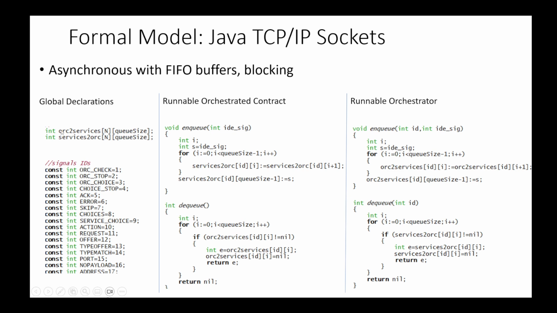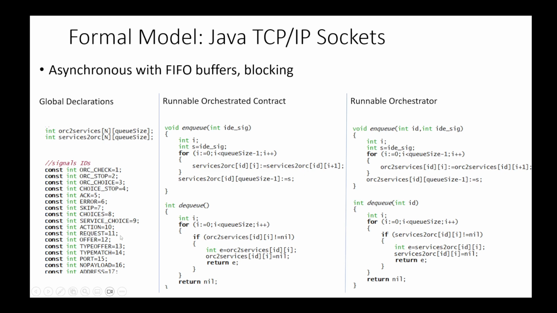We have one array used for the orchestrator to communicate with the services, and one other array for the services to communicate with the orchestrator. These are replicated for the number of services, and there is a size that is specified in the global declarations. The signals that are exchanged by the services and orchestrator are abstracted away with this constant, so we abstract away from the actual payload.